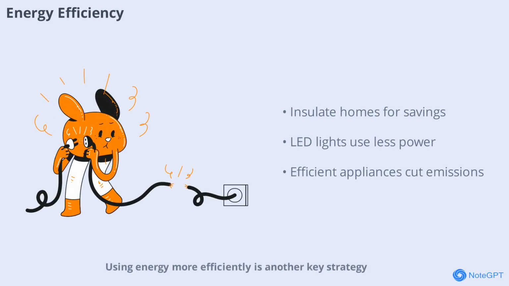Using energy more efficiently is another key strategy. Simple actions like insulating homes, using LED lights, and upgrading appliances can save energy and lower emissions. Businesses and industries can also adopt energy-saving technologies. The less energy we use, the less pollution we create. Efficiency is a win-win for the planet and our wallets.